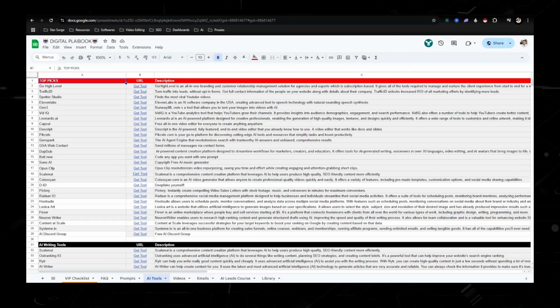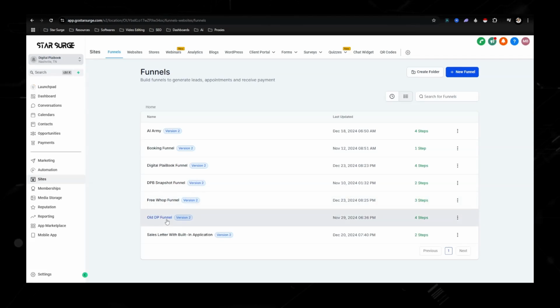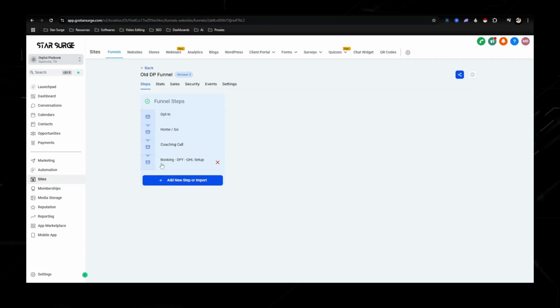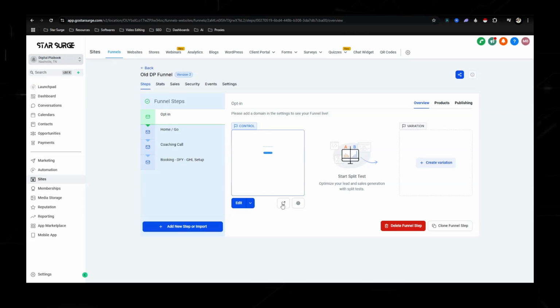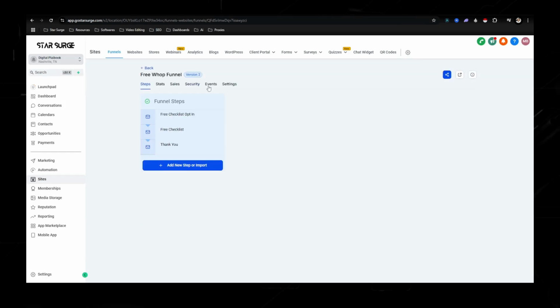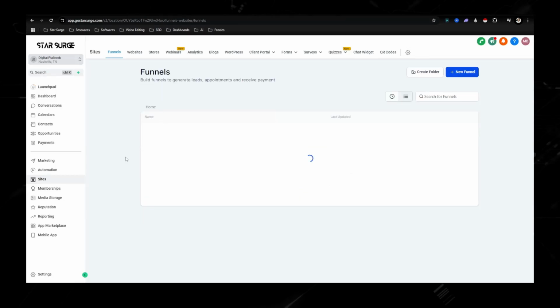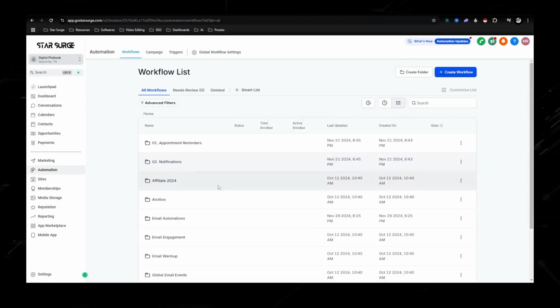So I just want to go over the funnel real quick in this video. That's under sites. One of the funnels that I'll give you guys is just go with this old funnel right here. And this is a super basic funnel. What it does is it just tells someone, let's go to this one. This is for the group, free checklist. So you get access to this, grab the digital playbook, free checklist, and $25,000 giveaway. Actually, you could use this one directly because I allow you guys to use my checklist as a lead magnet. When they enter their information right there, they're going to get sent into one of the email automations that you have set up. And that's when you can start marketing and getting people into your funnel.